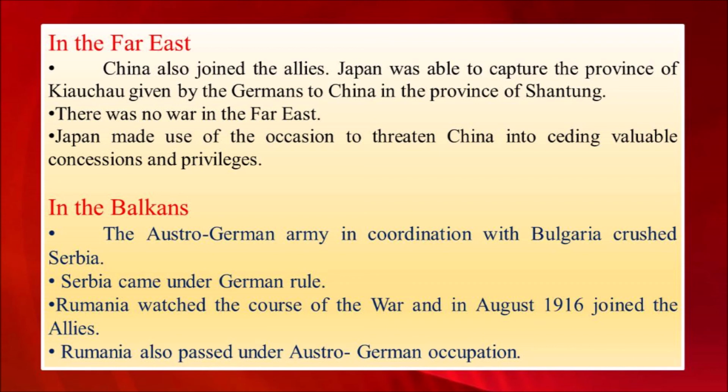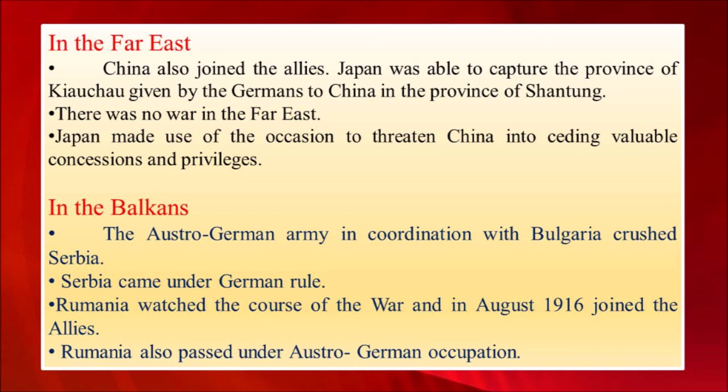There was no war in the Far East, and Japan made use of this opportunity and started to threaten China, and it got many valuable concessions and privileges from China.